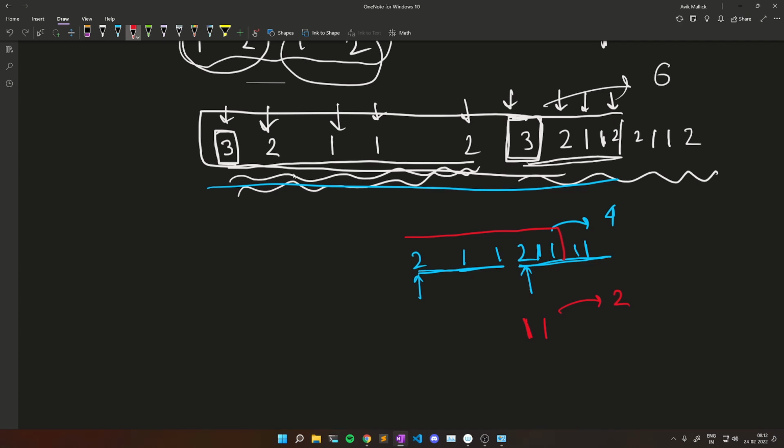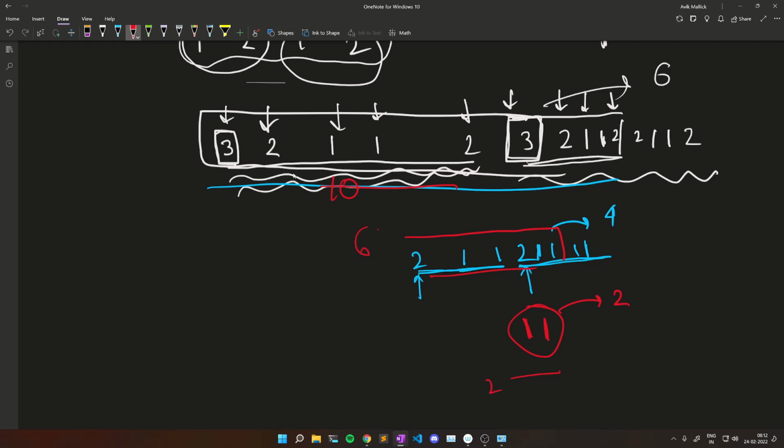So the 1 1 is already a tandem repeat, right? So we don't need to do anything, and these are the 3 tandem repeats of size 10, of size 6 and of size 2.